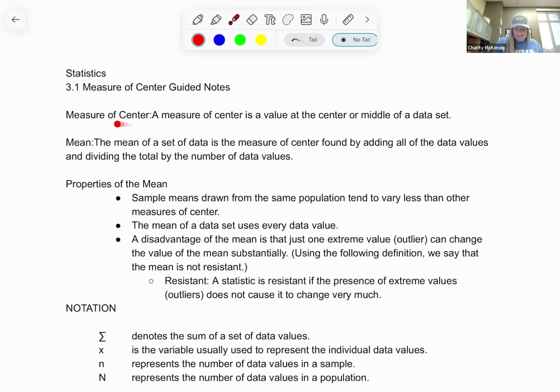So remember, the measure of the center is the middle, right? The average. So we hear that word average in this as well. The measure of the center. How do you find the average? Well, a lot of times people just assume that's the mean. But we also have the median and the mode, and the mid range. They all find the average.